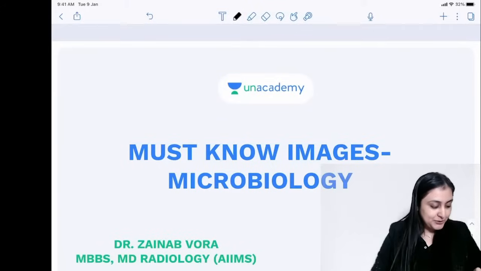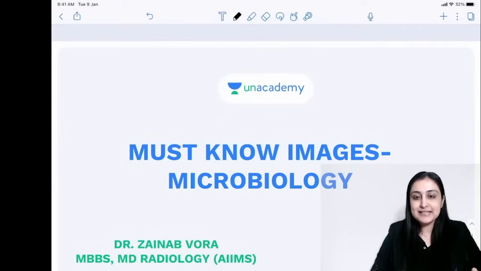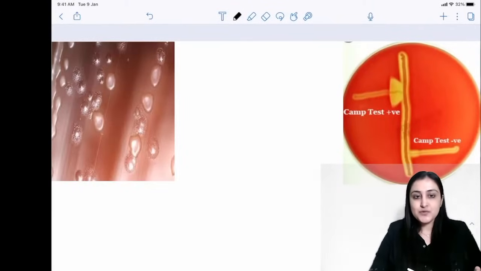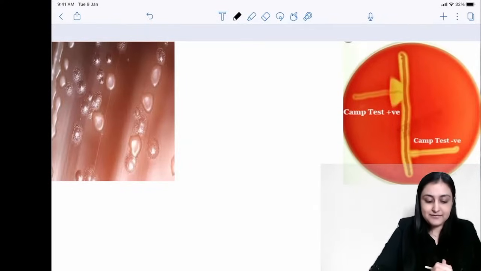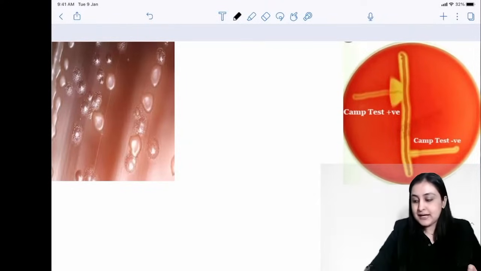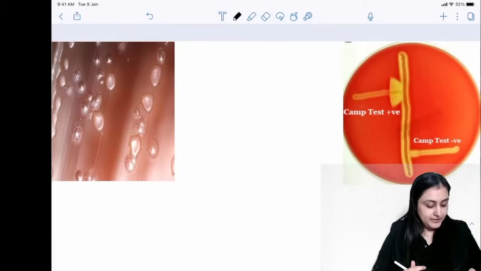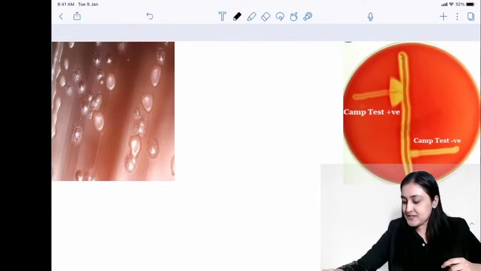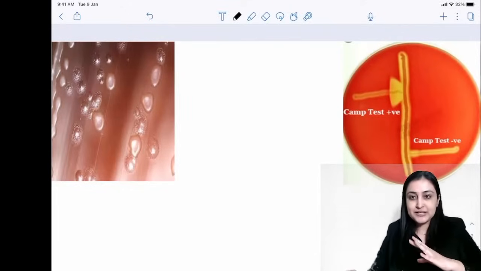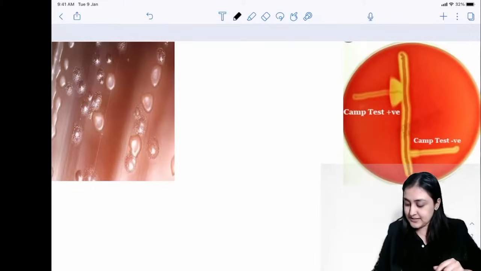All right, so we'll look at the images and I'll tell you what are the salient features that you need to remember. So we're starting off with a very important image. Do tell me what you think this is, and I'll read your comments, and simultaneously we'll start learning. So these are belonging to which bacteria first of all, and what are these colonies called? Yeah, don't look at the CAMP test. Look at the colonies first.